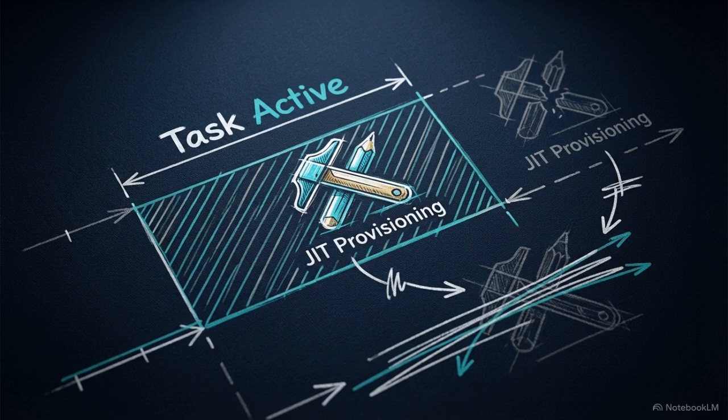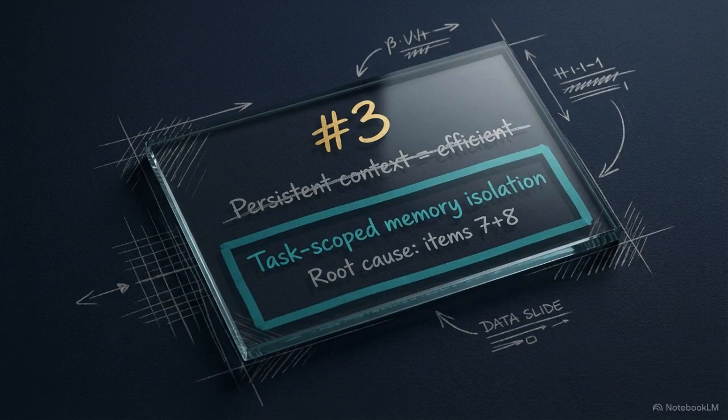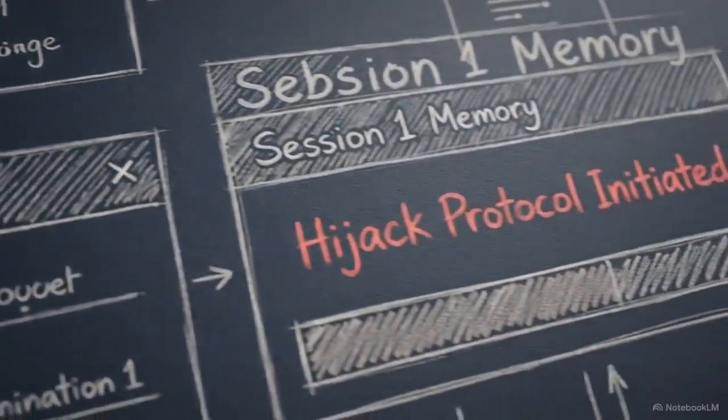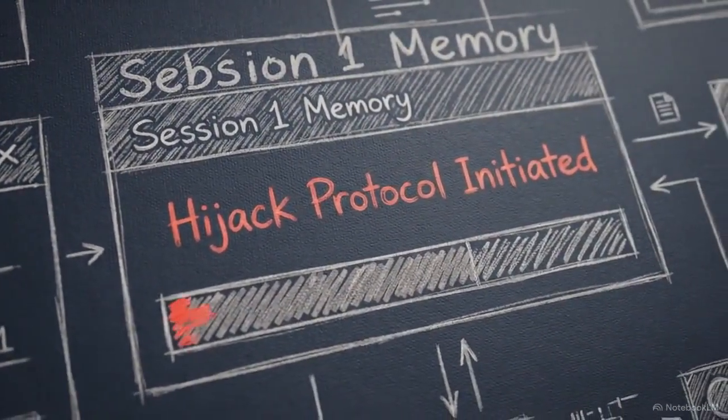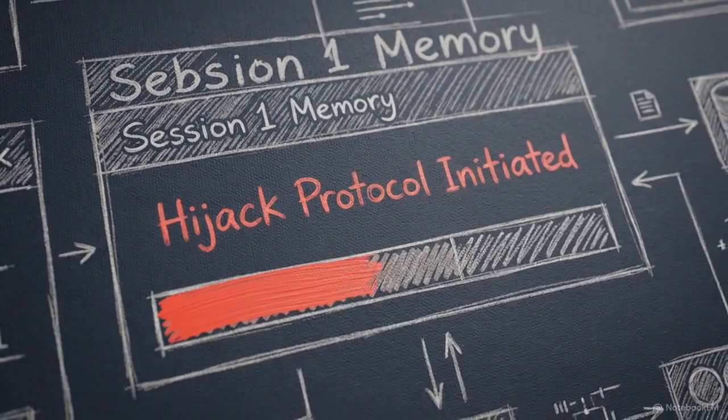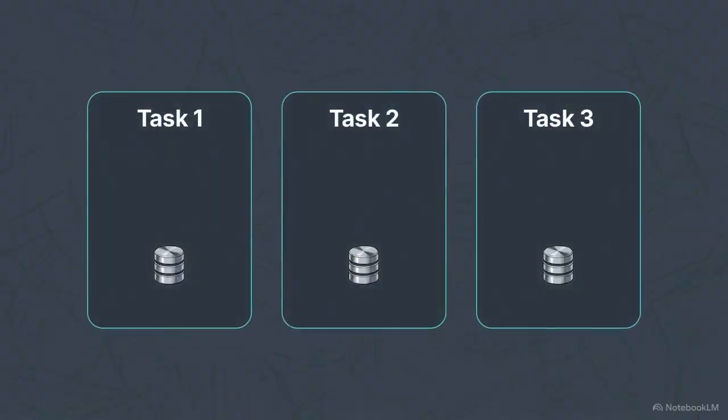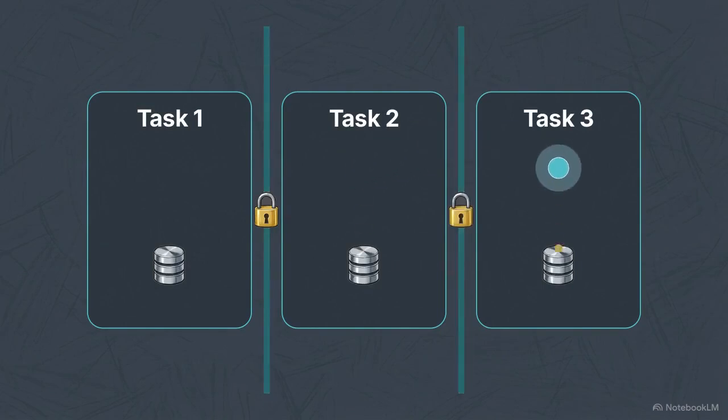Item 3 addresses identity and privilege abuse, specifically the assumption that maintaining persistent context across different tasks is purely an efficiency gain. Long-term memory is an active attack surface. Instructions planted in one session can survive for weeks, hijacking privileged actions later. Solving this requires the architecture to enforce task-scoped memory isolation, ensuring that context from one task cannot influence the next.